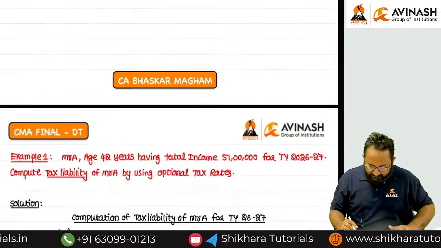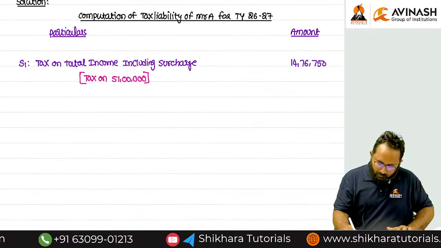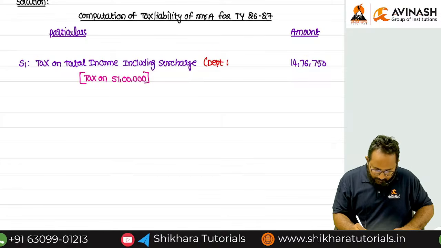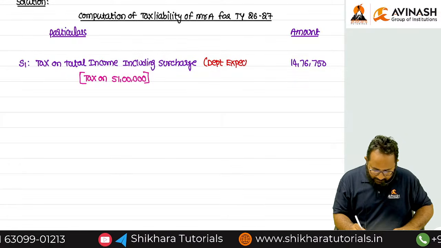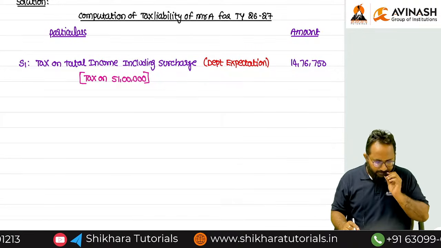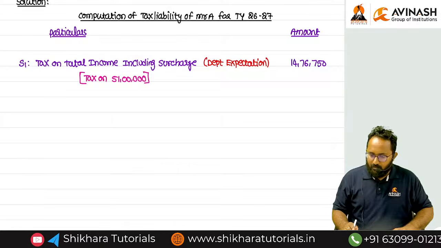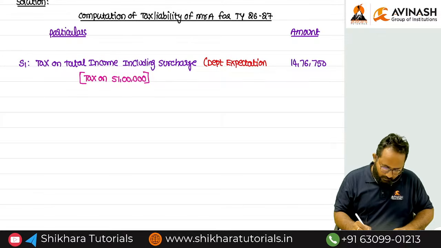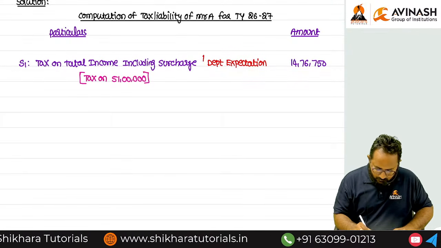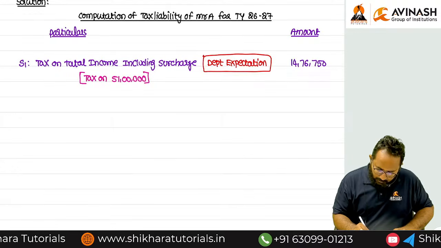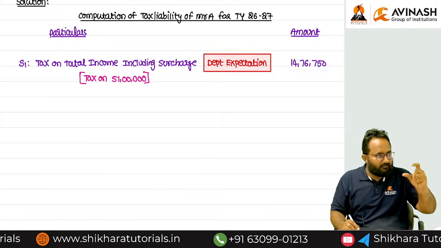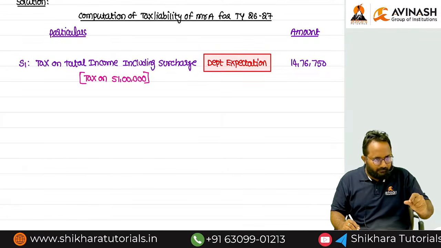This is my note only for your understanding. This is the department's expectation. The department is expecting this much income tax plus surcharge from Mr. A.